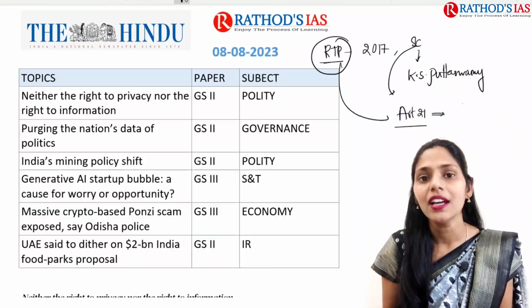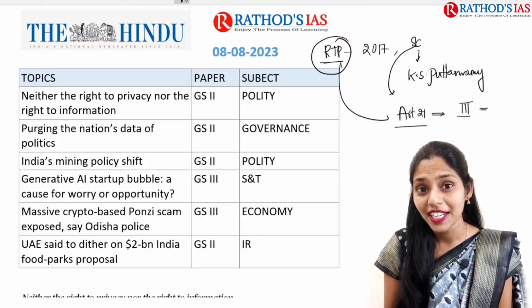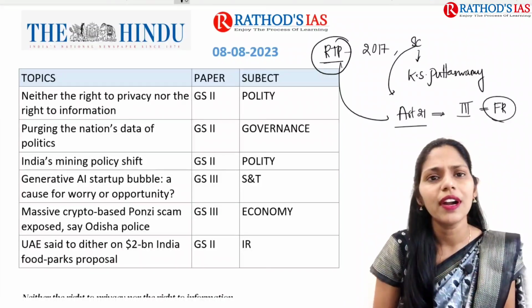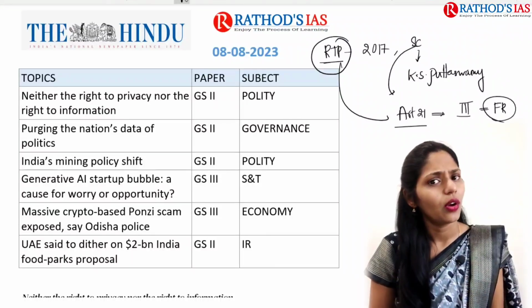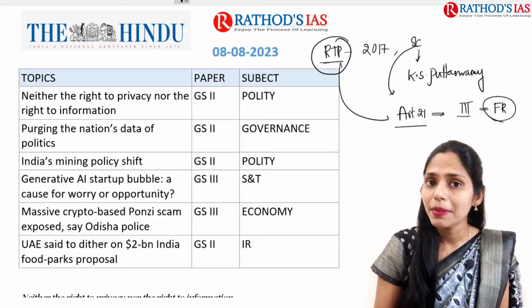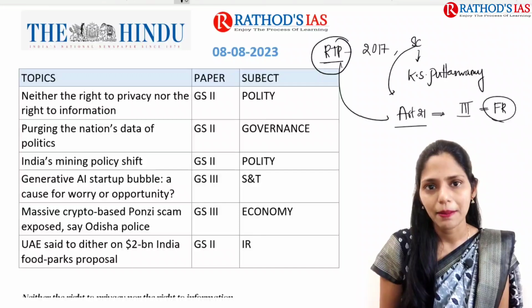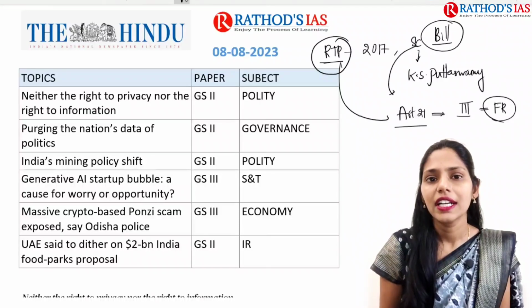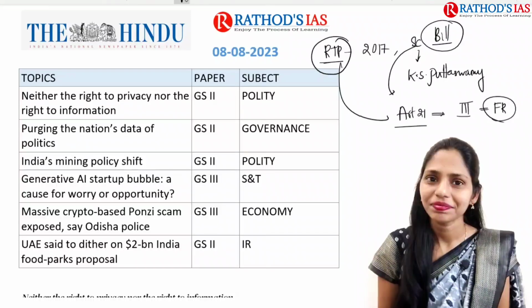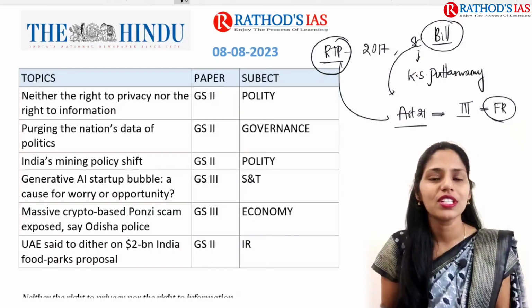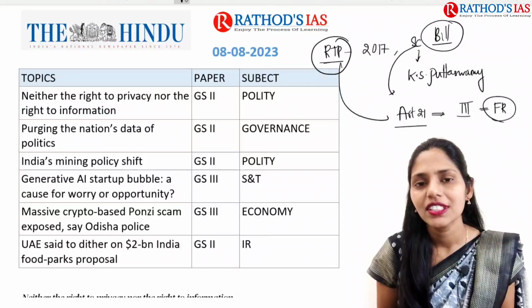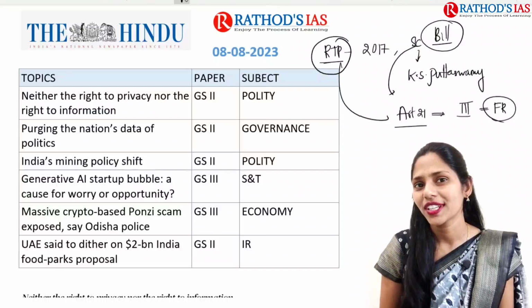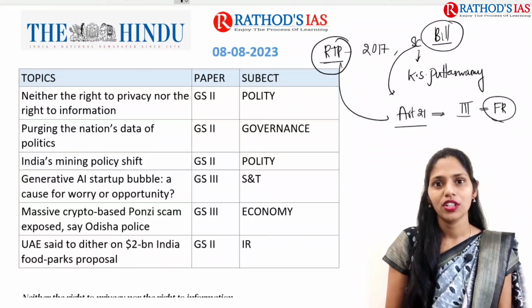So it comes under which part? Part 3. That means fundamental rights. So this right to privacy is also a fundamental right. Now again this right to privacy is in debate because of amendments, because of this recent draft data protection bill. So here we have to see what that draft digital data protection bill is, and we have to see what the key highlights are and what the concerns are.